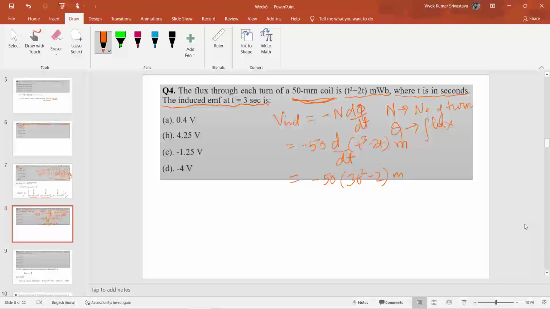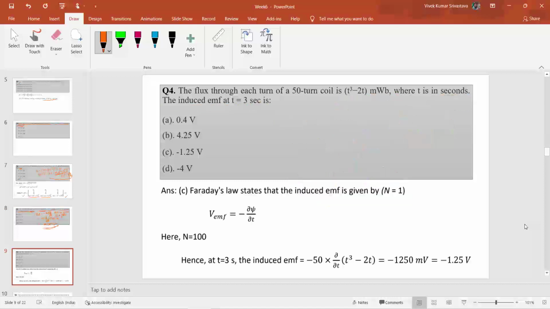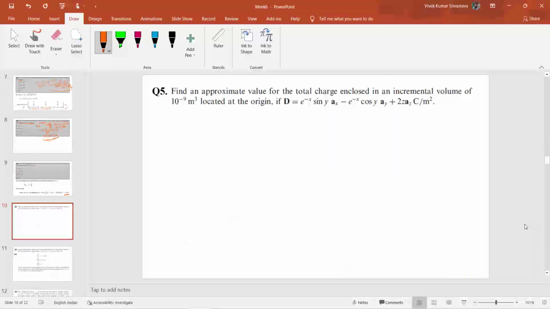After that you can put the value of t as 3 seconds, which is given in the question. So you can calculate this. The induced voltage will be determined by this term. You can calculate it, and the answer that you will find is minus 1.25 volt. So option C is correct here. Okay, so let us move to the next question.